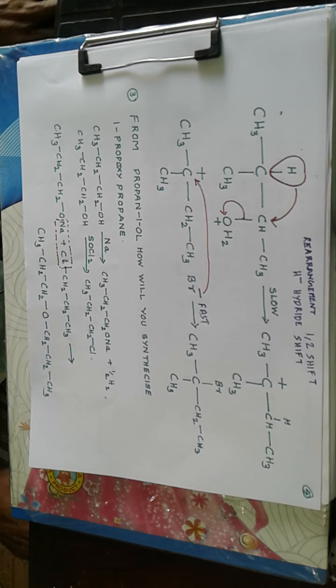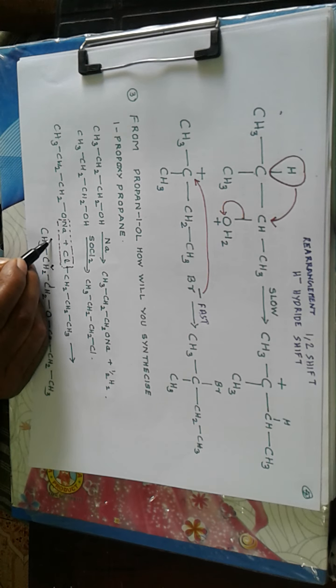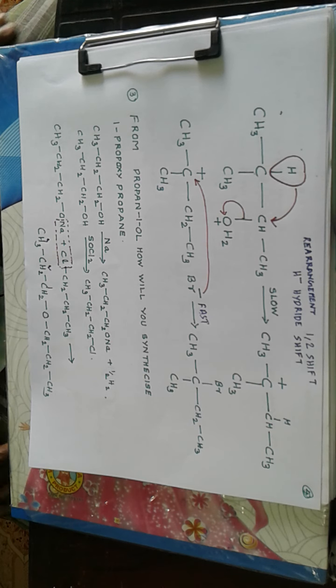Now then, another question: from propan-1-ol, how will you synthesize 1-propoxypropane? What is 1-propoxypropane? Now 1-propoxypropane, you number this carbon 1, 2, 3, and on 1 we have propoxy group. So it is called 1-propoxypropane, from propan-1-ol, and this one is propan-1-ol.